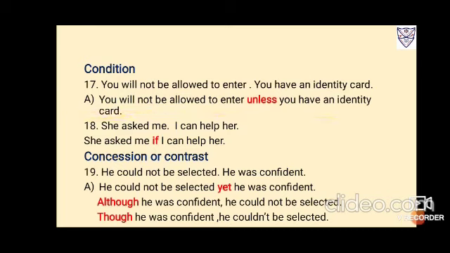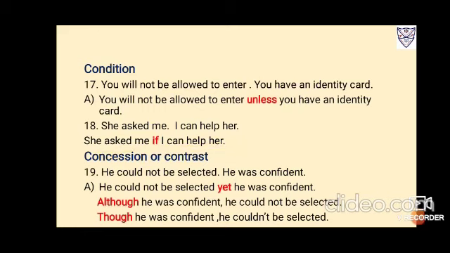And if you want to use if, it will be: if you have an identity card, you will be allowed to enter. Or if you want to write this statement the same, you will not be allowed to enter if you do not have an identity card. She asked me, I can help her. So if she asks me, I'll help her. So she asked me if I can help her.